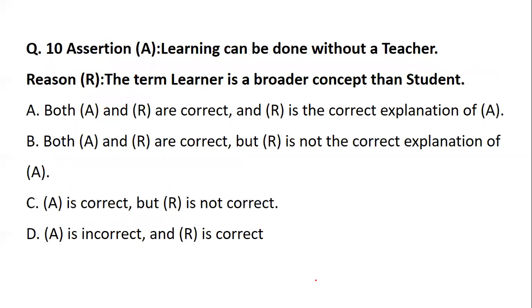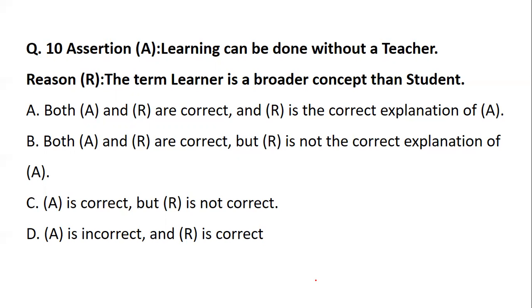Okay. Now, assertion and reason. So let us see what assertion and reason are talking about. Assertion is learning can be done without a teacher. Reason is the term learner is a broader concept than student. Now here, I have always been telling you that whenever you get an assertion and reason question, just ensure that you are seeing the assertion as an individual statement and the reason is related to the assertion. You don't have to take your perception or your ideas into consideration. You just have to look at the question as a statement and the given reason, and check whether it is falling correctly or not. Okay.